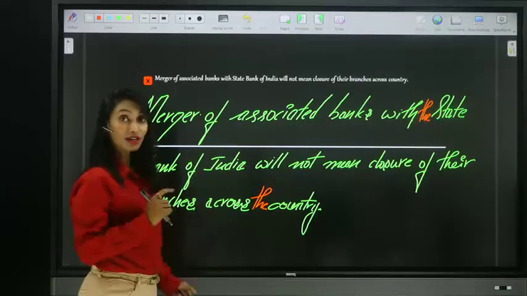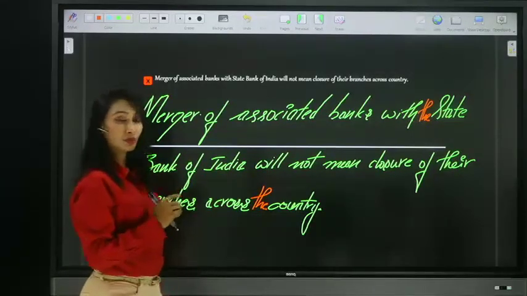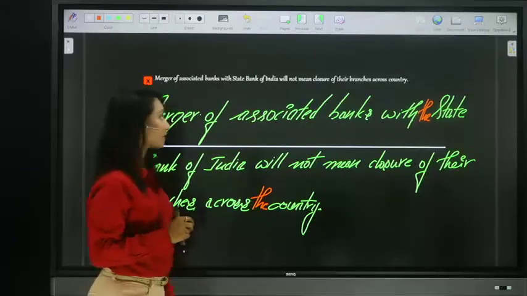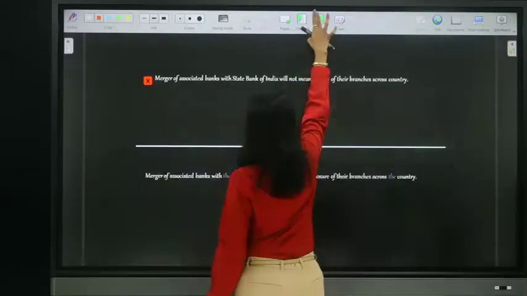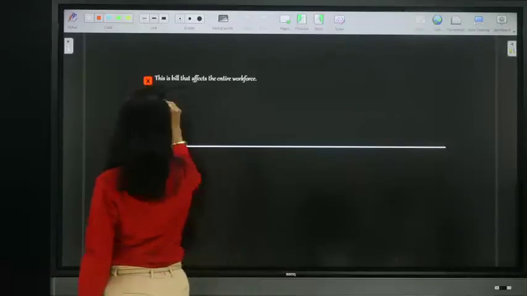So try to find where there are errors. More than one part can have error. Now let's see the next sentence. Look at this one.